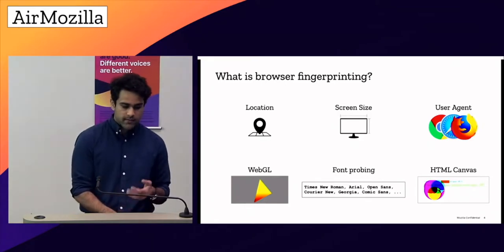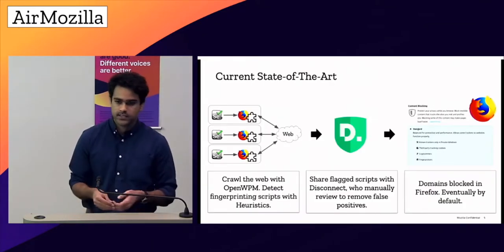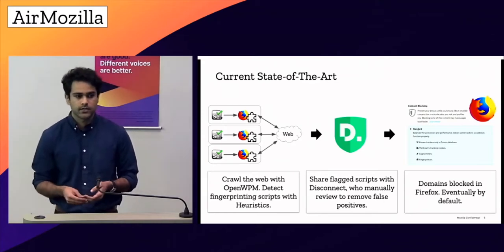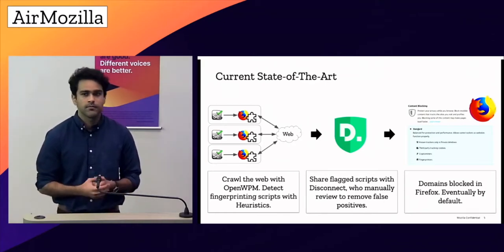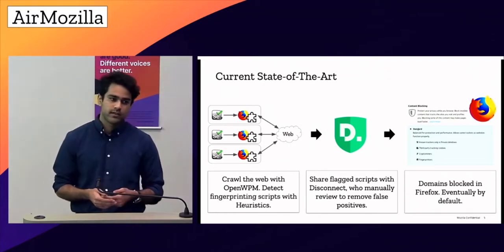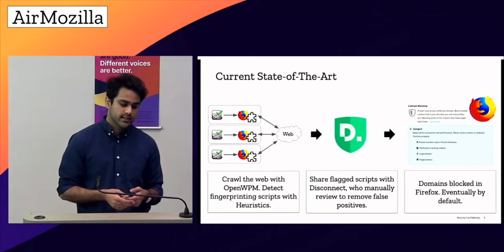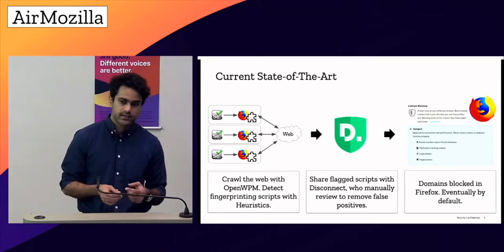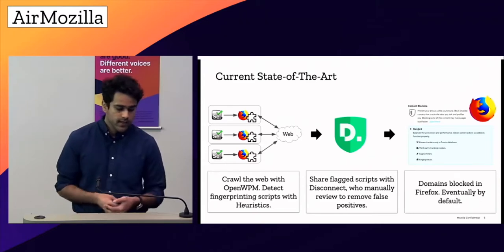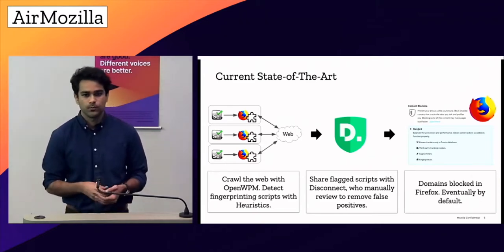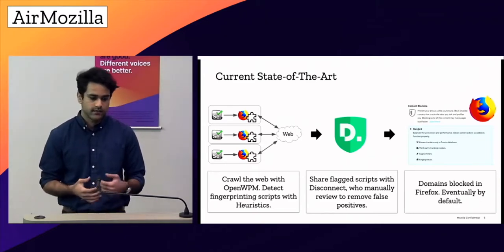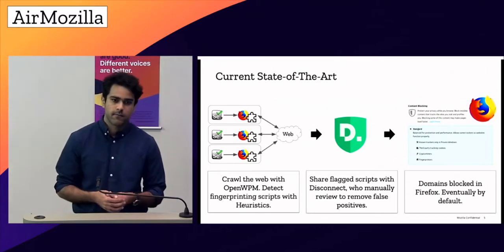So considering that privacy concern, industry and research efforts have been made to do something about this problem. Those solutions fall under two main categories. One is the restriction of APIs that have potential to uniquely identify a user. And the second one is to block such scripts which serve this type of functionality.